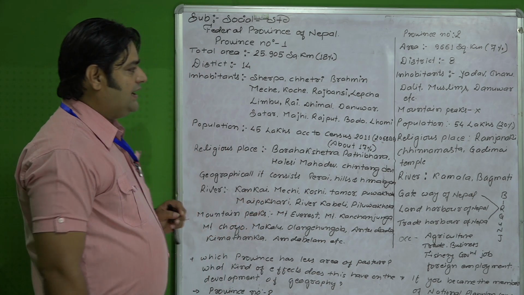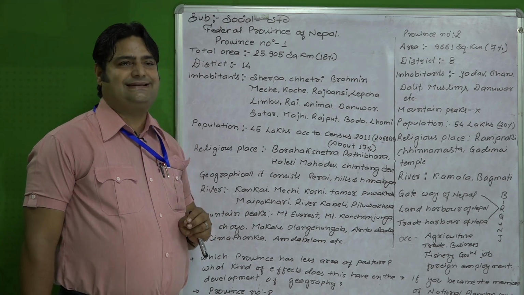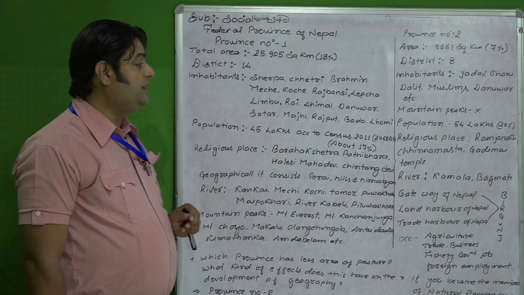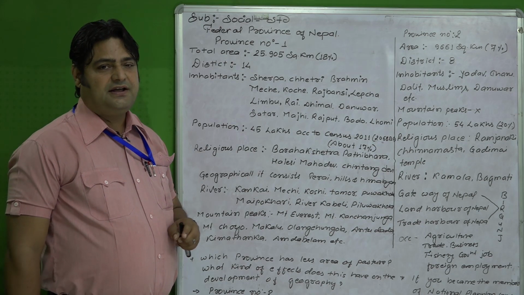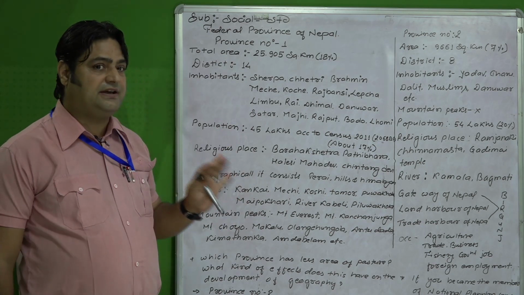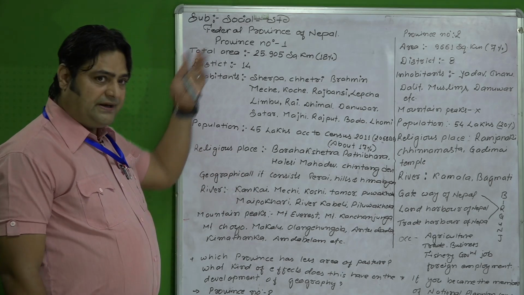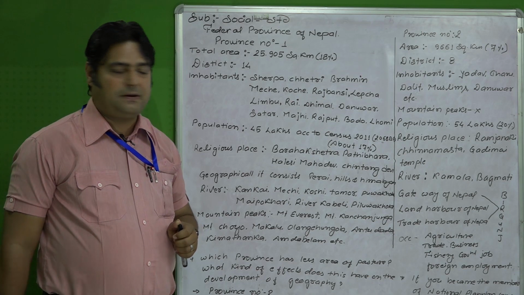And if we analyze according to the census of 2011 AD, or you can say 2068 BS, the total population of province number 2 is 54 lakh. Even though it is small, the population is a little bit high here in comparison to province number 6 or province number 7.